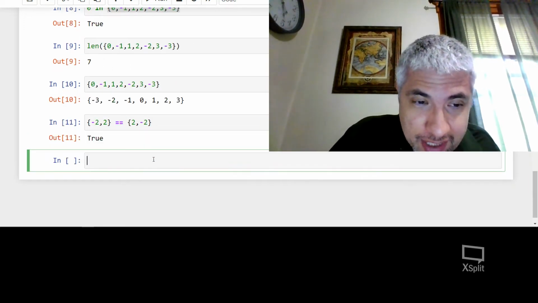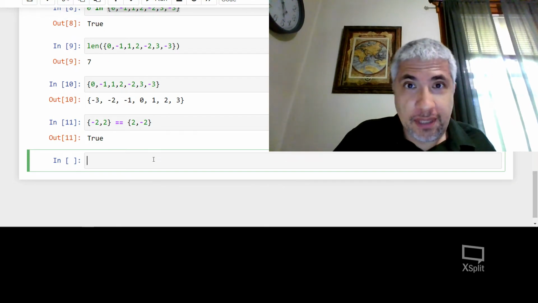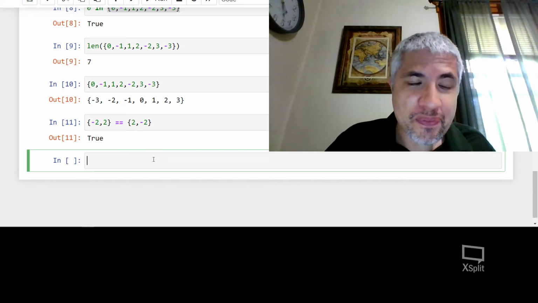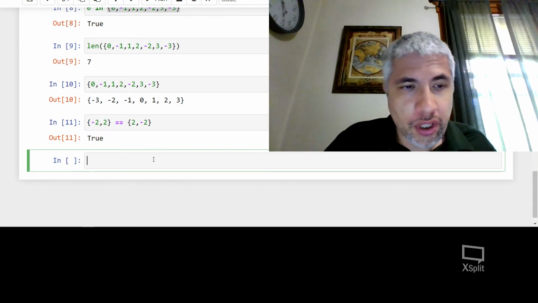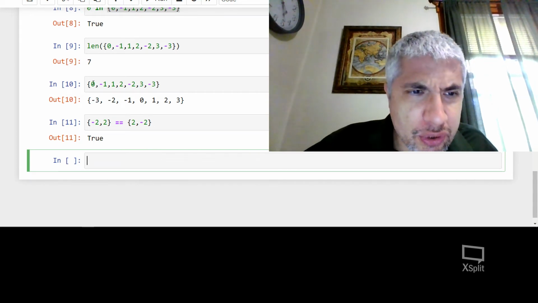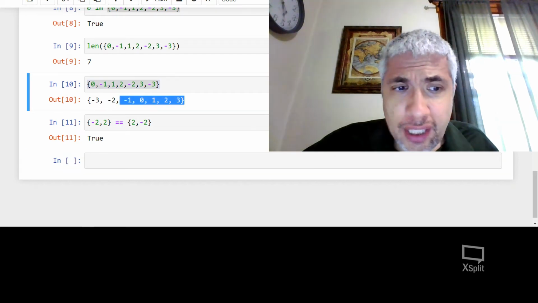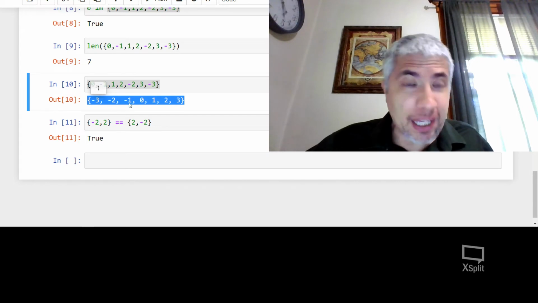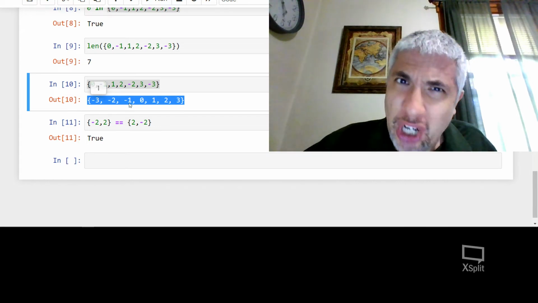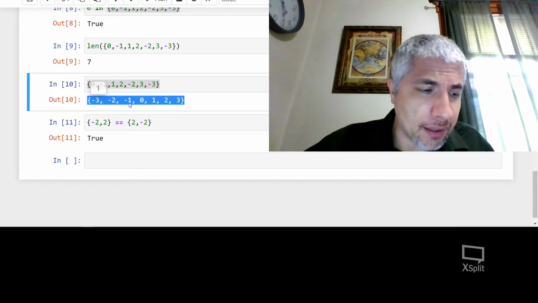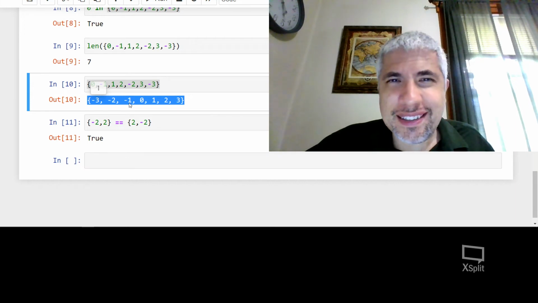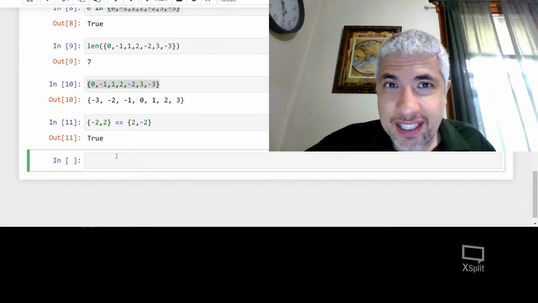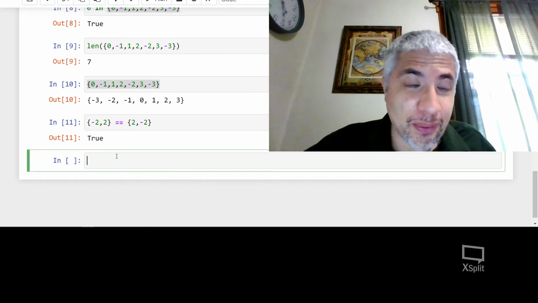These sets are working just like they do in math because they've been constructed to work like sets do in math. So sets ignore order, and when you type in a set like this, you're not necessarily going to get it back out in the same order that you typed it because Python doesn't care about the order. It doesn't keep track of the order, or it doesn't try to keep track of the order. So you might get something that's in a different order anytime that you deal with a set in Python.